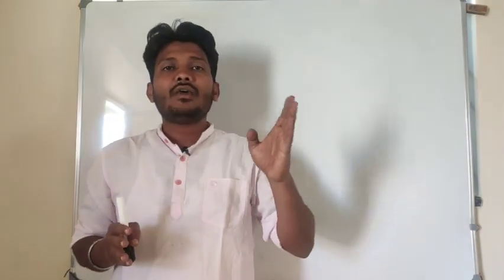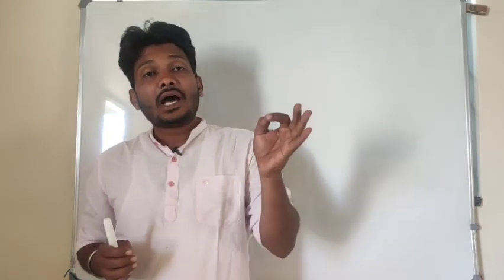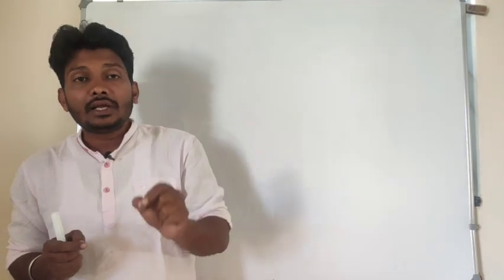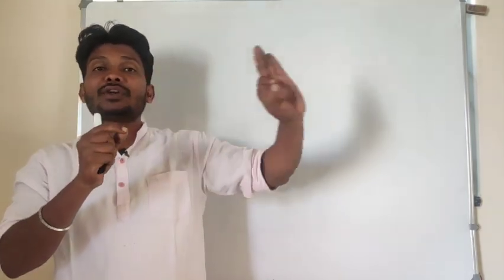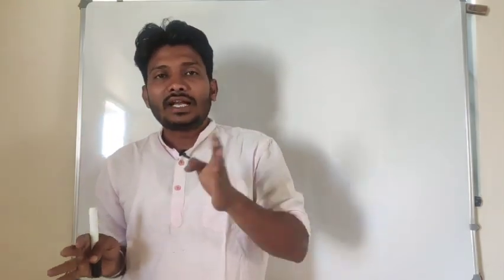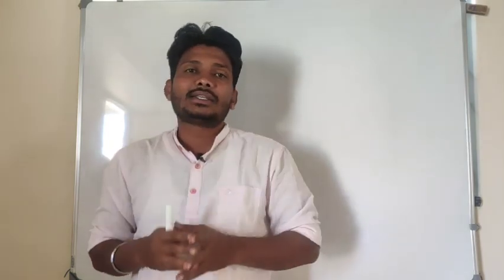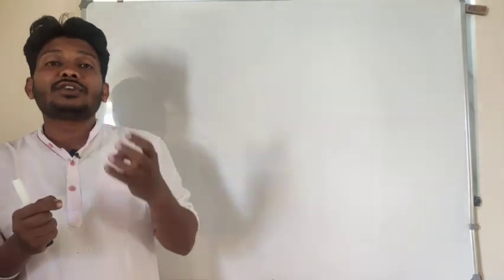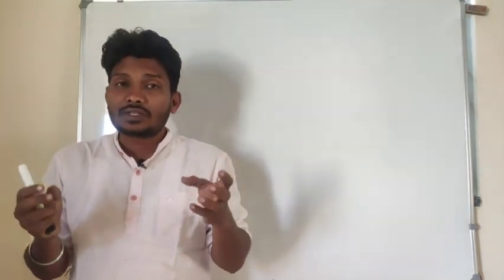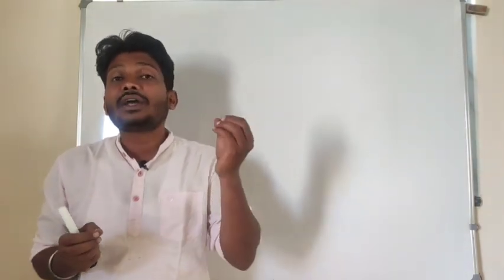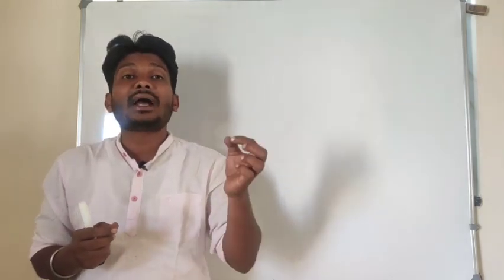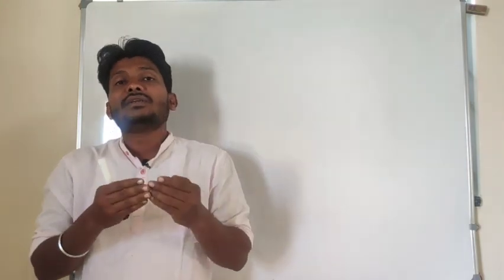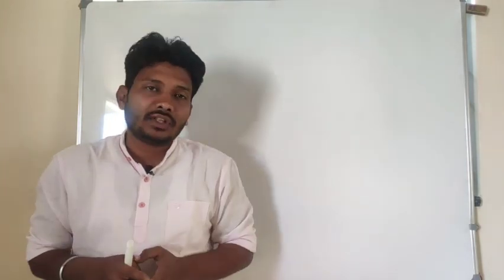It means that however you cut the magnet, it always exists as a pair. Individually, we are unable to separate the north and south pole. So that's the meaning of monopole does not exist. And also we came to know about the force of attraction or repulsion between the poles of the magnet, which is directly proportional to the pole strength and inversely proportional to the square of the distance between them.